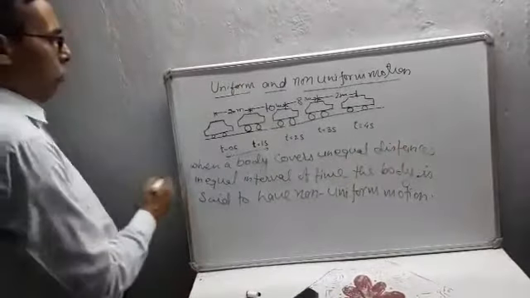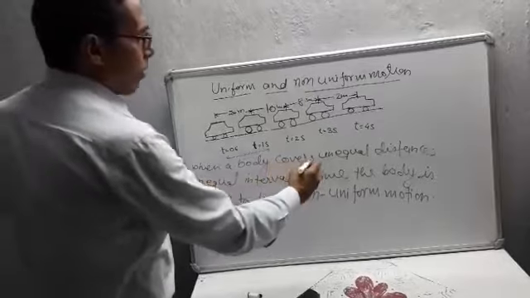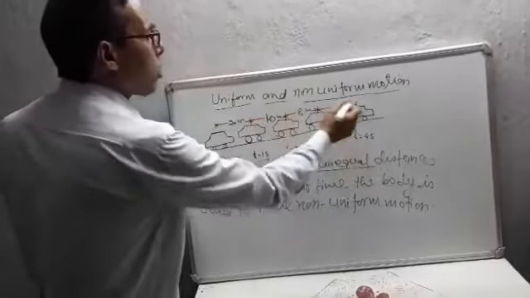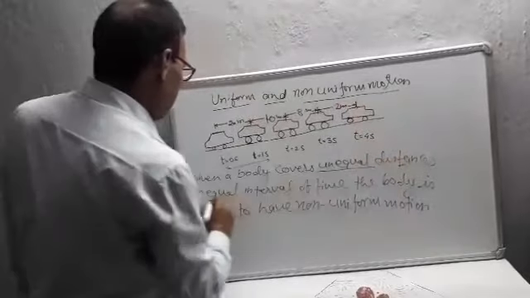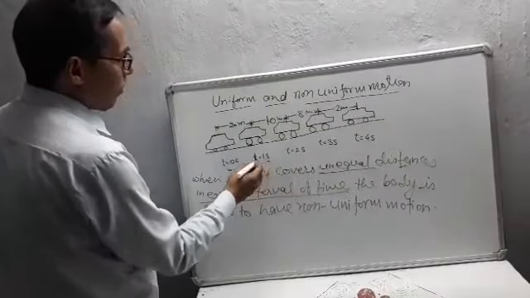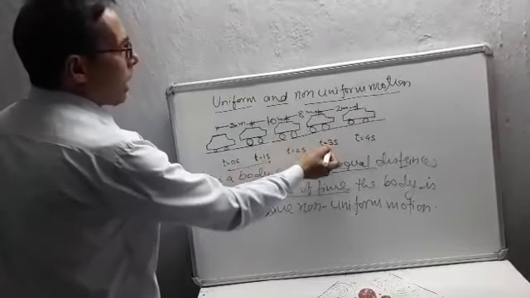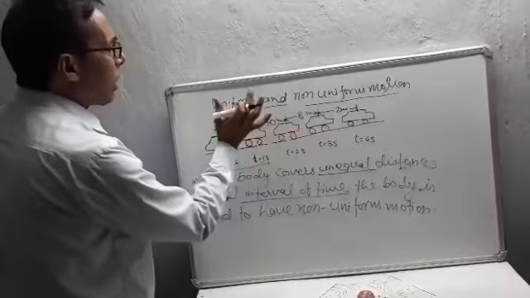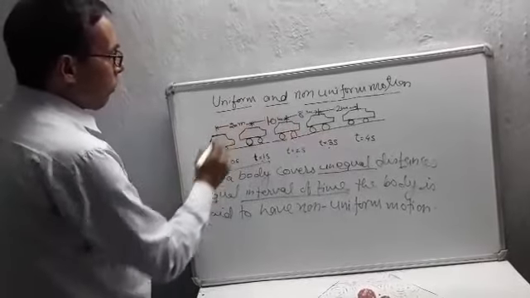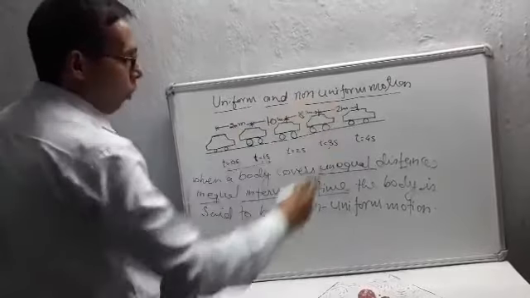So what is non-uniform motion? When a body covers unequal distances, that is 20 meter, 10 meter, 8 meter, 2 meter, in equal interval of time. Here, after each second, the car does not travel equal distances. So the car is said to be moving with non-uniform motion.